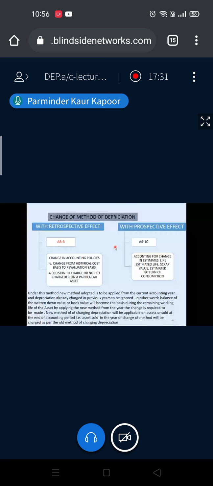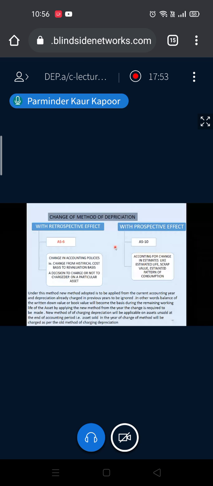How much value is left? 8,500 is the book value. It is sold for 7,000, so how much loss is there? 1,500. Now entries passed to the P&L account: 1,500 depreciation on the debit side, 1,500 loss on sale on the debit side. Ultimate impact remains the same, 3,000.